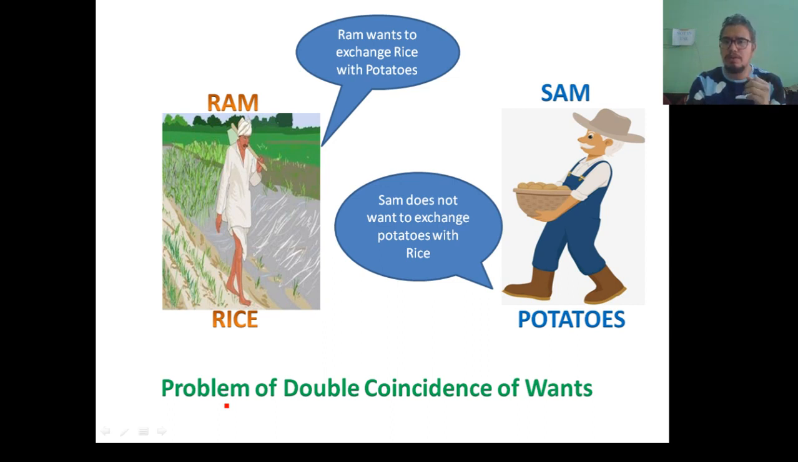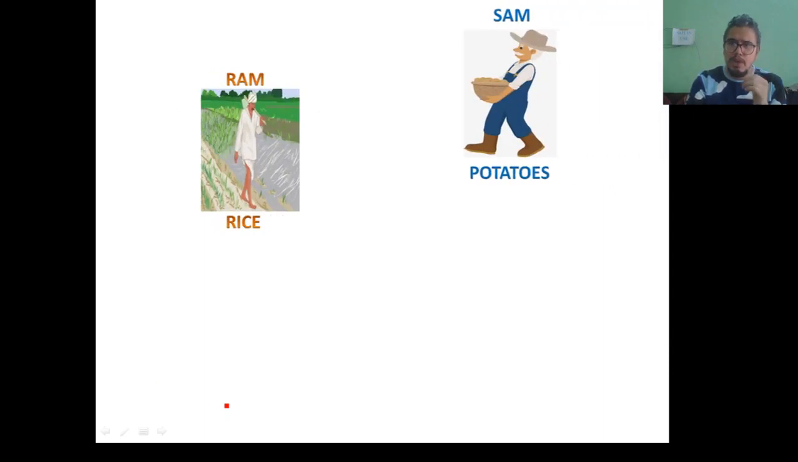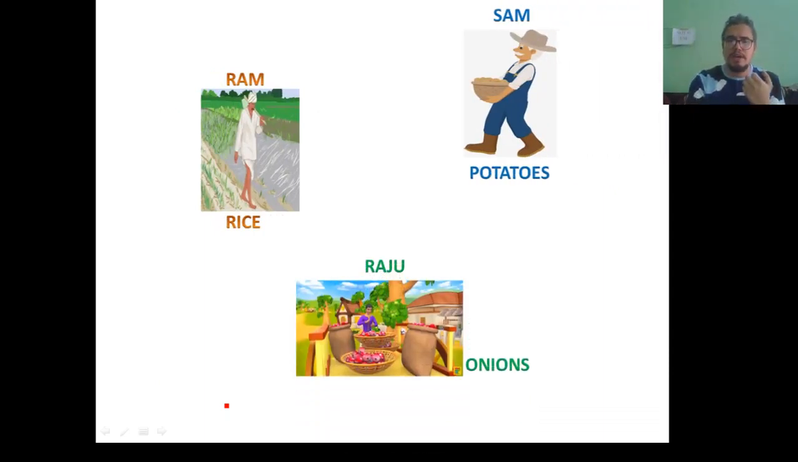Okay, now we will move on to the next limitation of barter, that is the problem of common unit of account or the common measure of value. So here also we will take one example. Along with Ram and Sam, we will take one more farmer or one more party, that is Raju, who is growing onions.